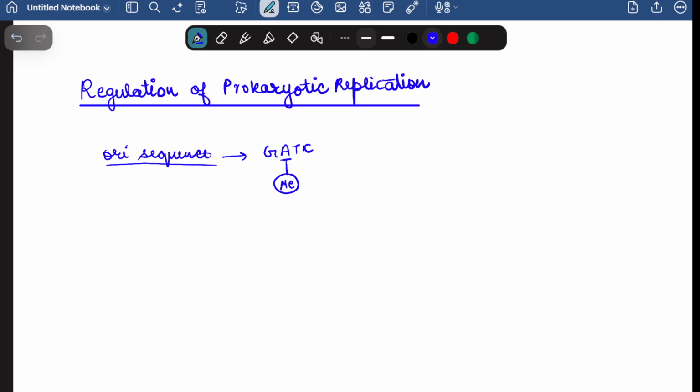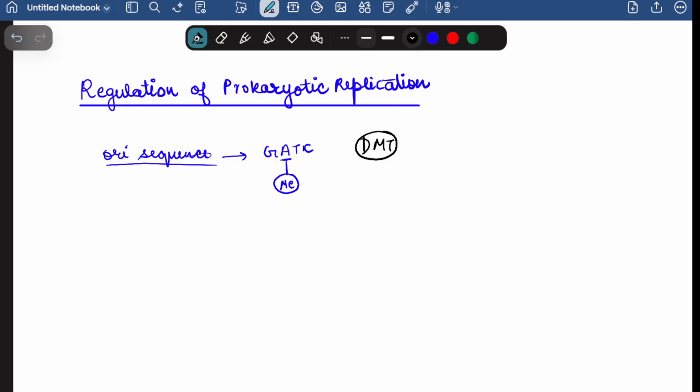So one of the major regulation points comes here: if the whole ori sequence is fully methylated, meaning the adenine region is methylated, then the replication can begin. This is done by the enzyme called dimethyltransferase. This dimethyltransferase is doing nothing but catalyzing the methylation of the adenine in this GATC sequence. Until and unless the full methylation in the ori sequence takes place, the replication cannot begin.